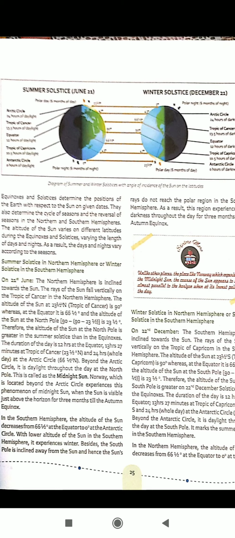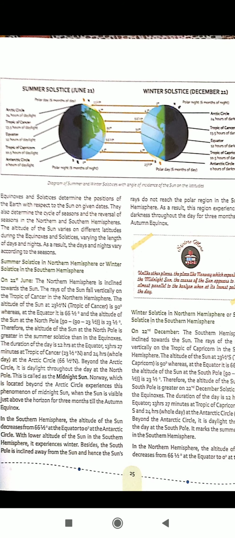The circle of illumination touches both the poles because at this position the inclination of the earth's axis does not have any effect on the duration of a day. The sun rays are overhead at the equator, making a 90 degree angle. The altitude of the sun rays decreases as one goes away from the equator to the poles. For example, student, the altitude of the sun's rays at 60 degrees latitude, we subtract 90 degrees minus 60 degrees, we get 30 degrees.